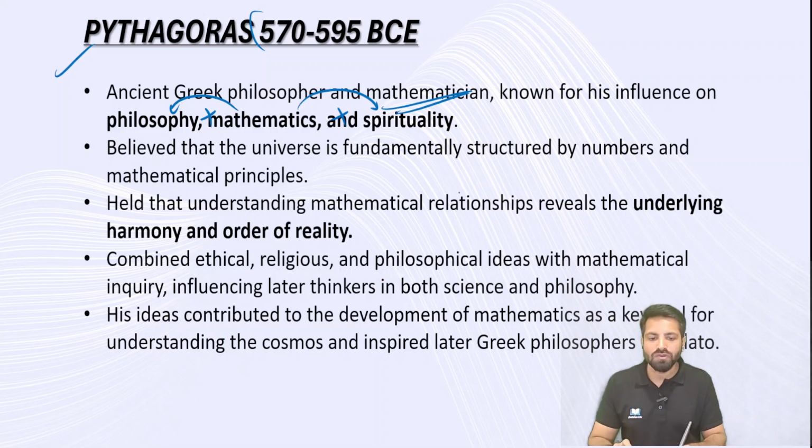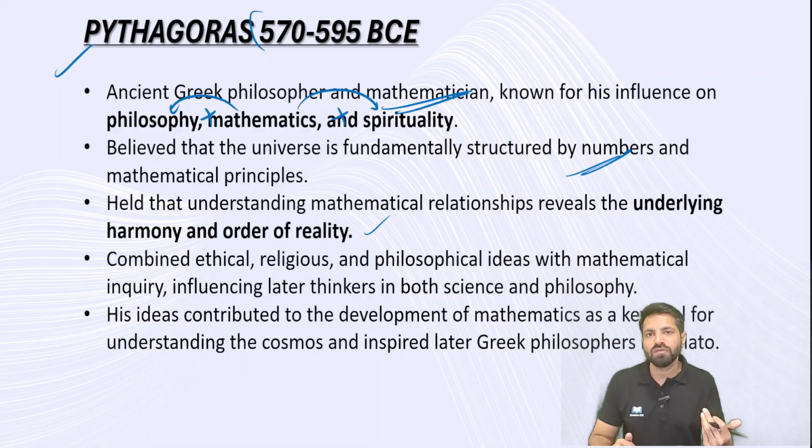He believed that the universe is fundamentally structured by numbers. If you want to understand the universe, you have to understand maths. When you understand maths, you can interlink, and these mathematical principles give you the idea of moral principles also. The basic questions of the universe are answered by mathematical principles. So his approach is something different. In Thales, it is rationality. In Pythagoras, it is mathematical principles. He emphasized that these mathematical principles reveal the underlying harmony and order of reality.